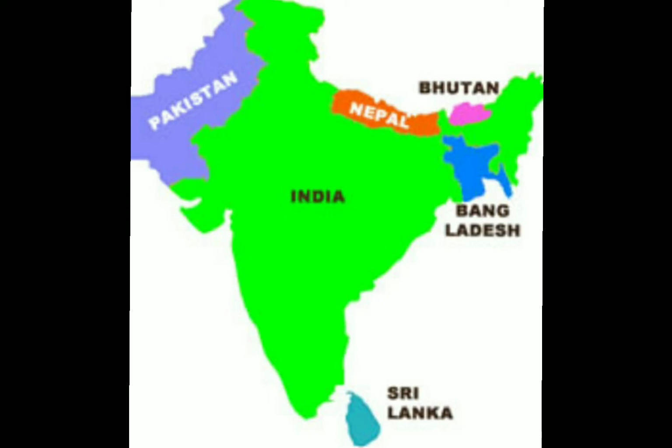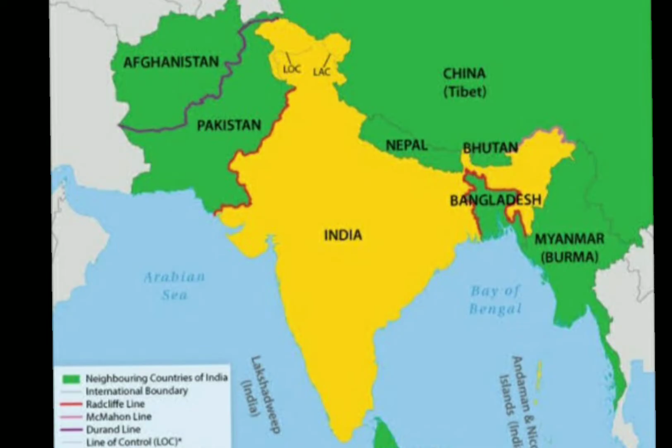Further, we discussed that India, along with Pakistan, Bhutan, Nepal, and Bangladesh, is termed as the Indian subcontinent, as this very big geographical unit is cut off from the rest of Asia by the Great Himalayas. Further, we talked about the neighboring countries of India, that is Pakistan, Afghanistan in the northwest, China, Nepal, Bhutan in the northeast, and Myanmar and Bangladesh in the east, while Sri Lanka and Maldives are our neighbors across the sea.